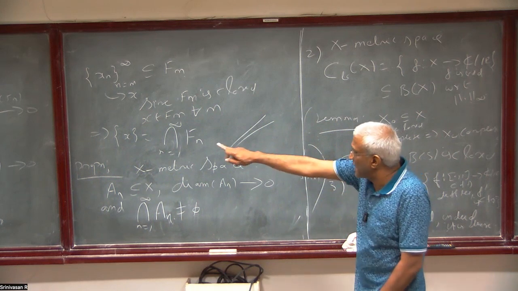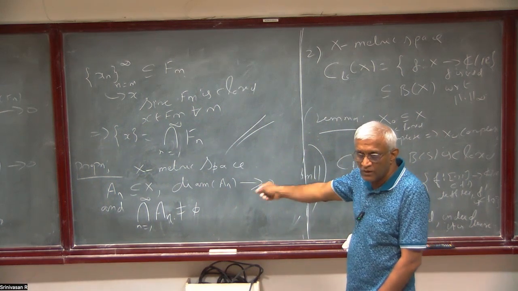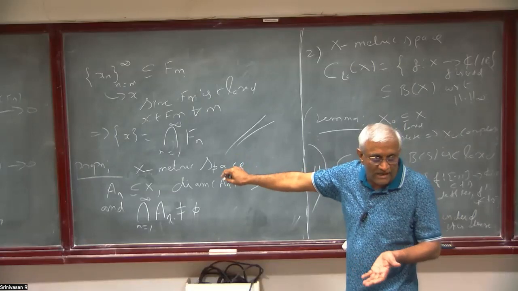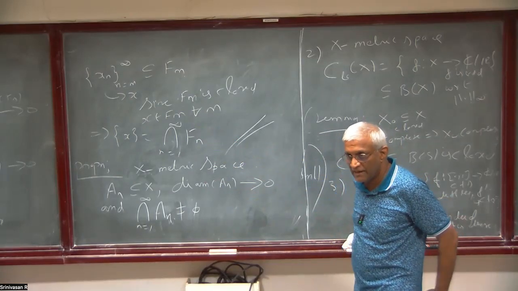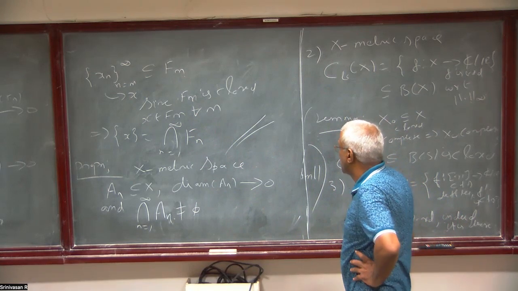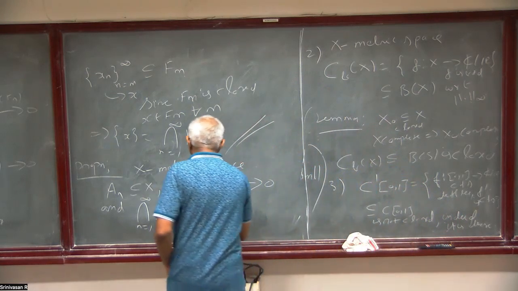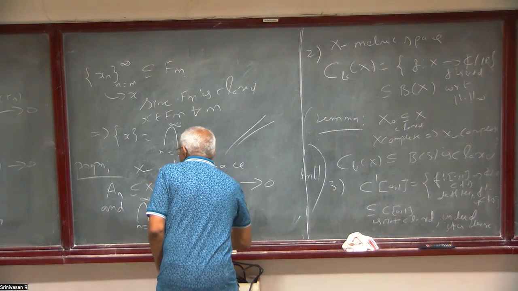Of course, by the same argument, if the diameter goes to 0, there cannot be more than one element. It has to be a singleton by the same argument. So it will be only one element. So then, now suppose